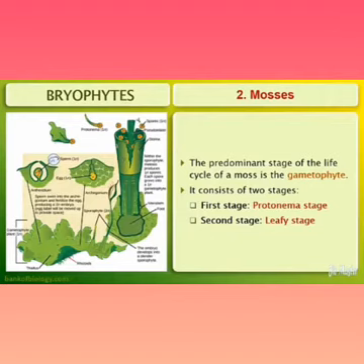And next are the mosses. The predominant stage of the life cycle of a moss is the gametophyte. It consists of two stages. First stage, the protonema stage, and second stage, the leafy stage.